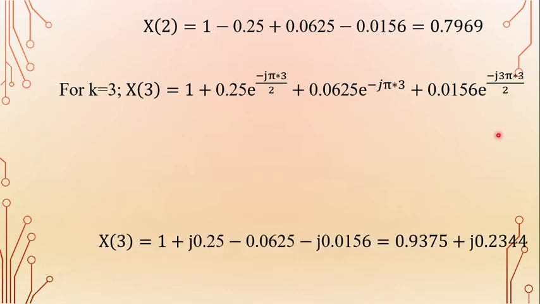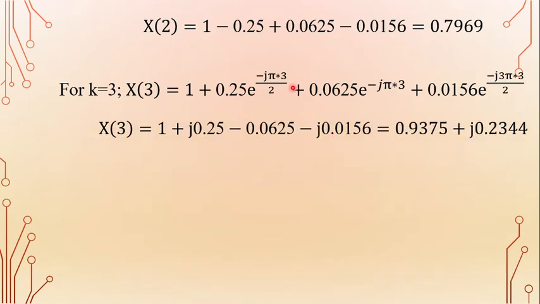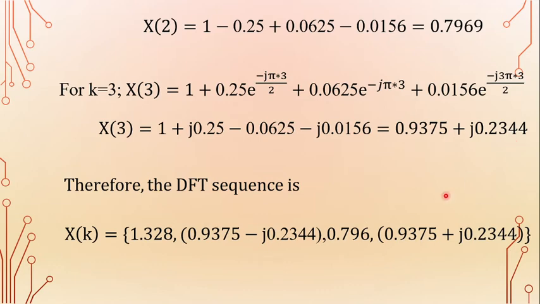So using Euler's identity, e power minus j 3 pi by 2 value is j, e power minus j 3 pi value is minus 1, and e power minus j 9 pi by 2 value is minus j. So that is equal, we get 0.9375 plus j 0.2344.